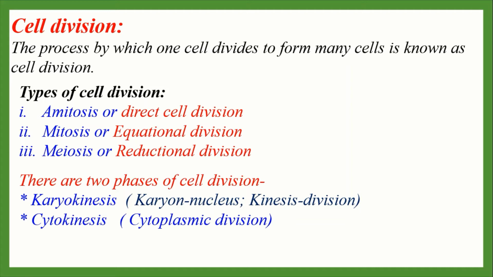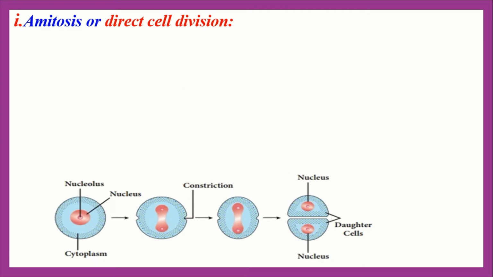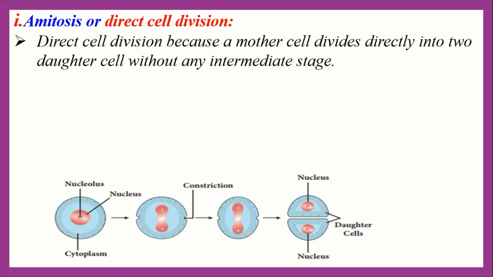Okay everybody, now let us discuss amitosis or direct cell division. Amitosis cell division is called direct cell division because in this cell division the nucleus and cytoplasm are directly divided into two parts without any intermediate stage. Everybody see the characteristics of amitosis cell division. It is direct cell division because a mother cell divides directly into two daughter cells without any intermediate stage.